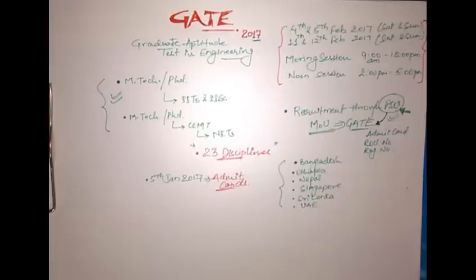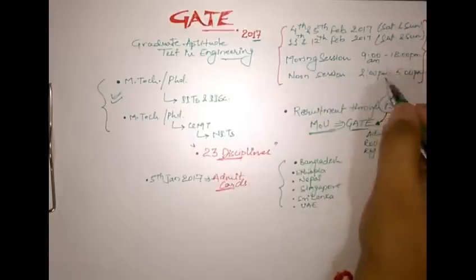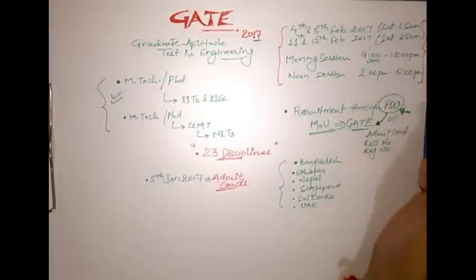Now, one more thing: I mentioned in my earlier videos also how to study and all. After issuance of these admit cards, one should be very careful about the time slots allotted to them. Why? Because once they have been allotted their time and everything, it cannot be changed. So be prepared, be alert for the time slot you have got for the examination, as well as for the date which has been allotted to you.